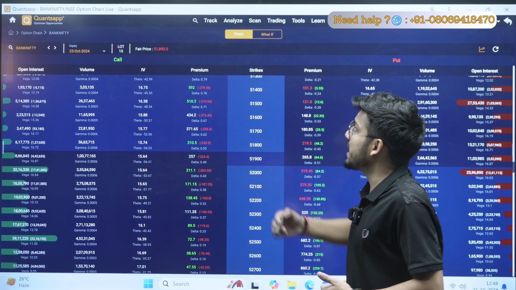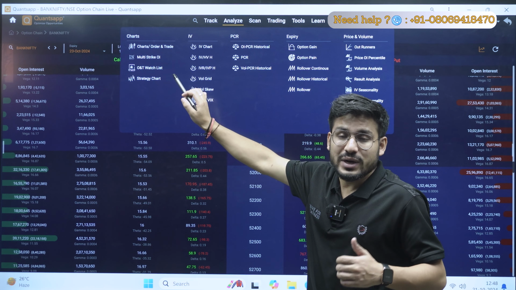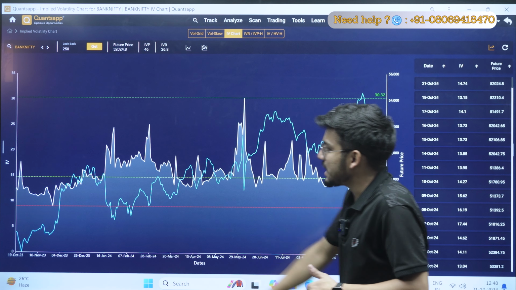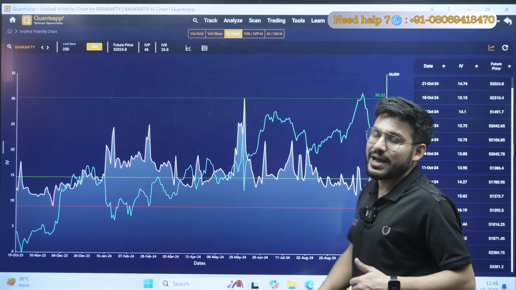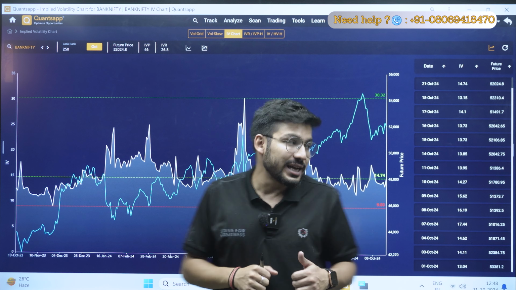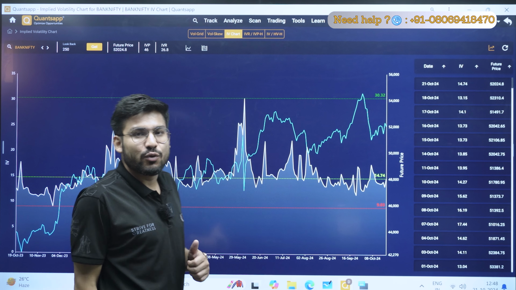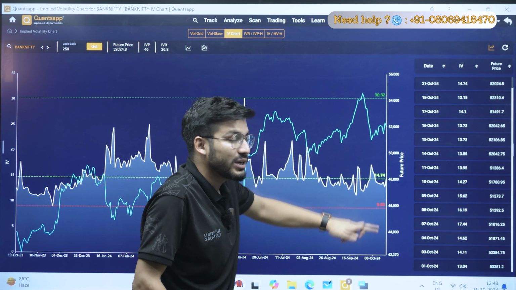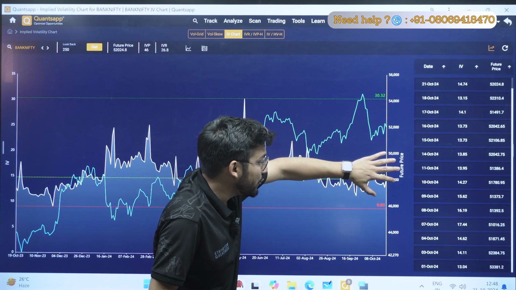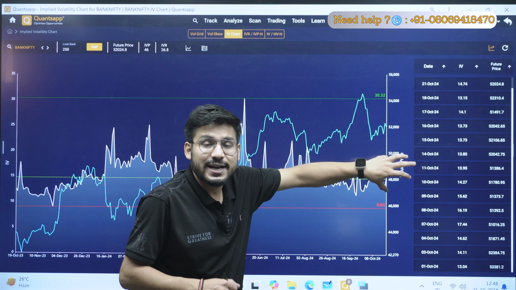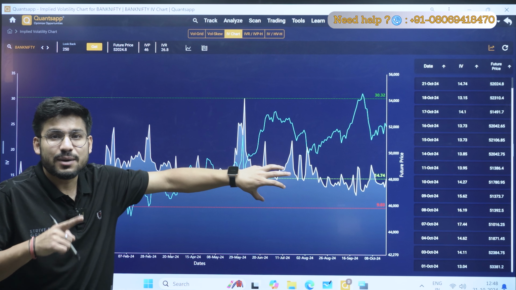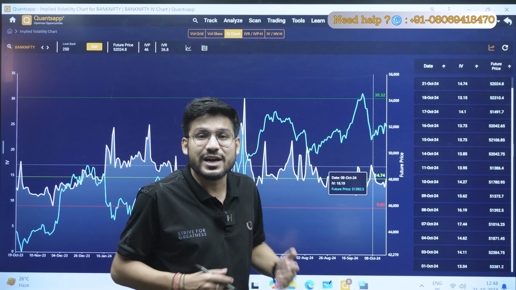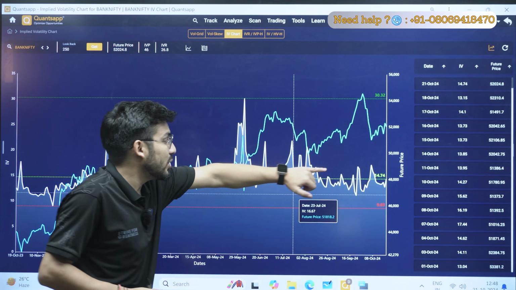Now to analyze the expiry, we have a separate tool here, that is the IV chart. In the IV chart, you can see there is a white line, and this white line shows you the implied volatility of the market. Currently, my IV is 14.74, the maximum was 30.32, and the minimum is 9.03. If my IV is 14.74, it means till expiry the market has the capability to move this much in the upward direction and this much in the negative direction as well.